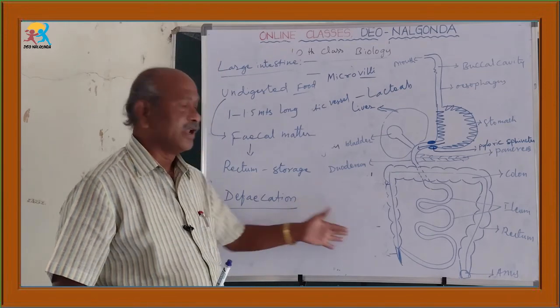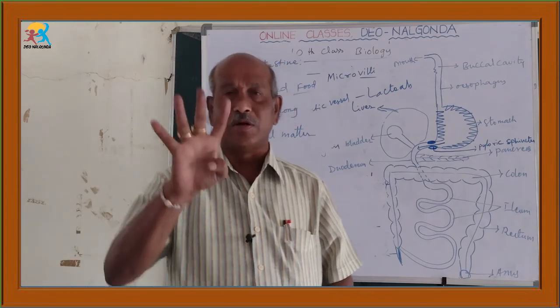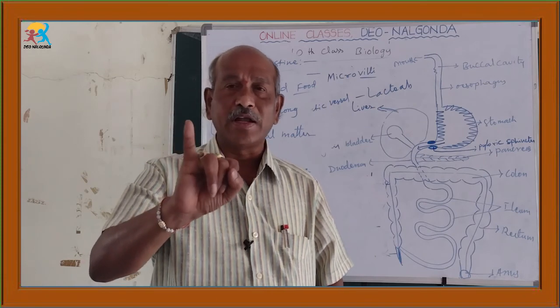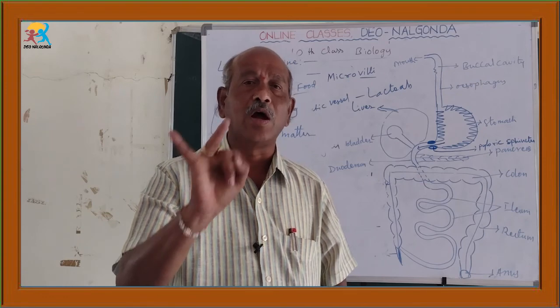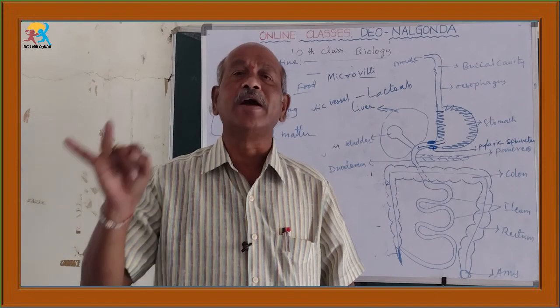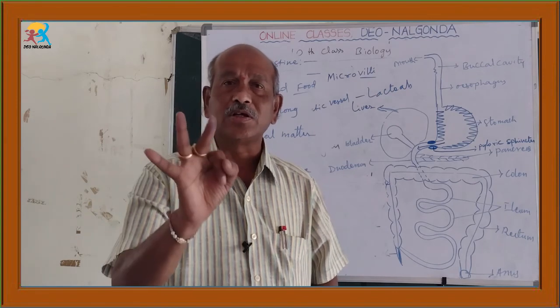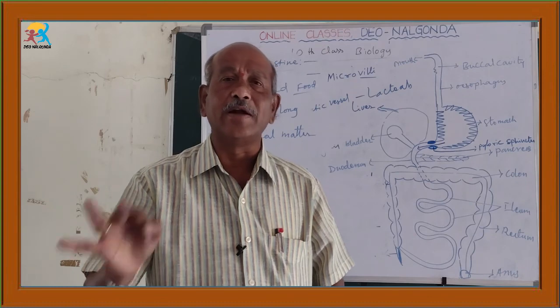In our total digestive system, four processes take place. Number one, taking in food is called ingestion. Second is the digestion of food by the action of various digestive juices and enzymes. Third is absorption of food, which means the digested food enters the blood.